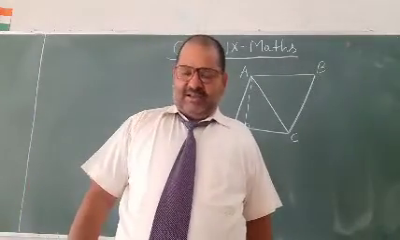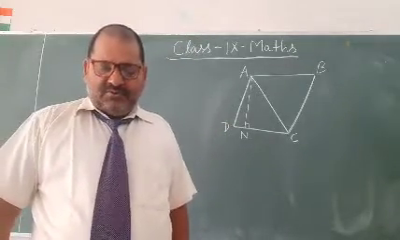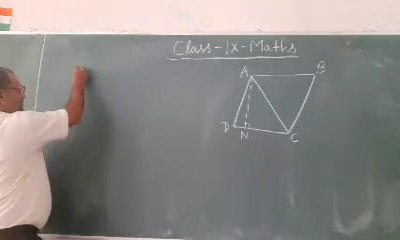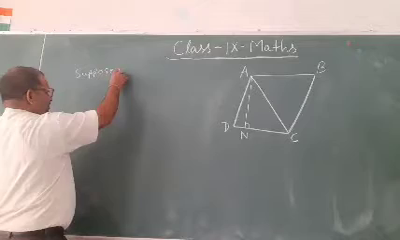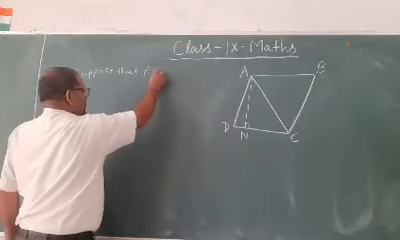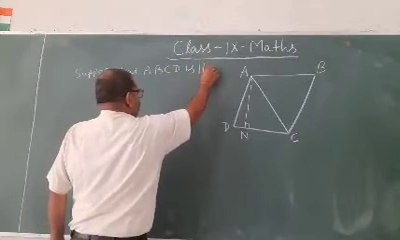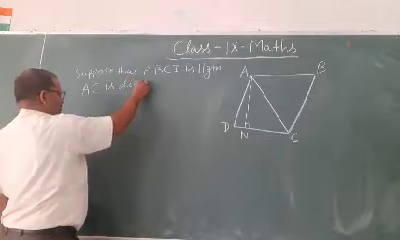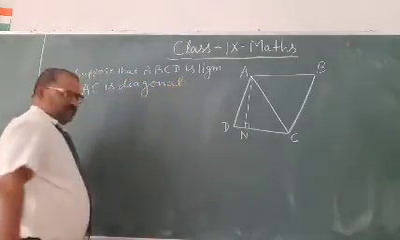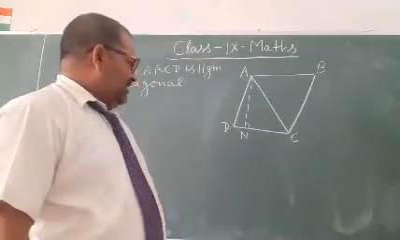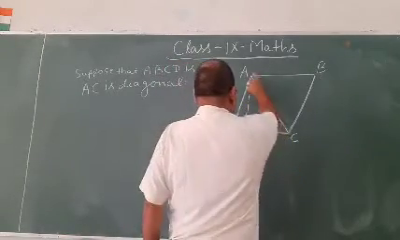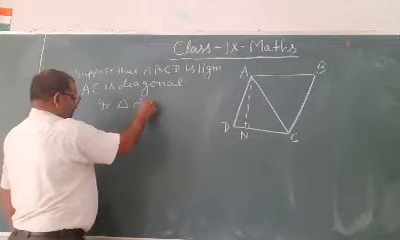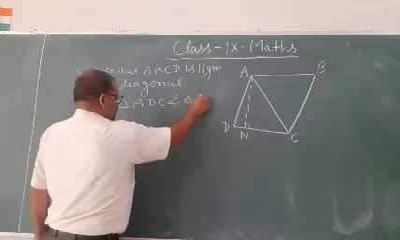Now suppose that ABCD is a parallelogram and AC is the diagonal. In triangle ABC and triangle ADC.